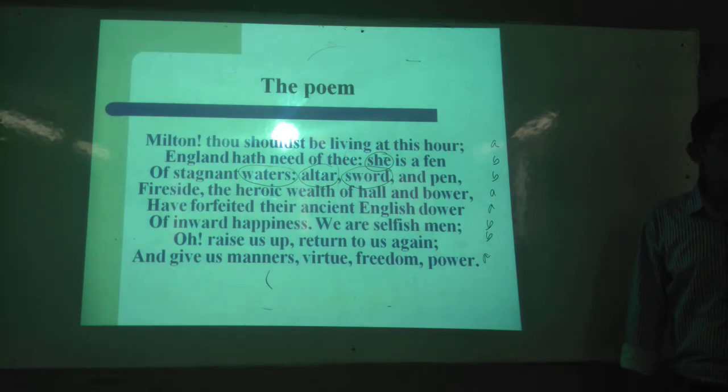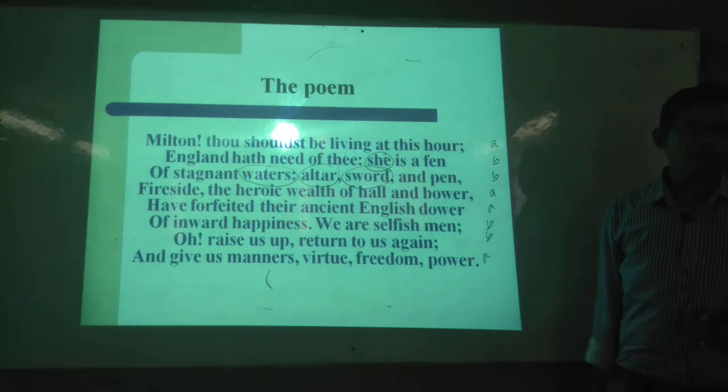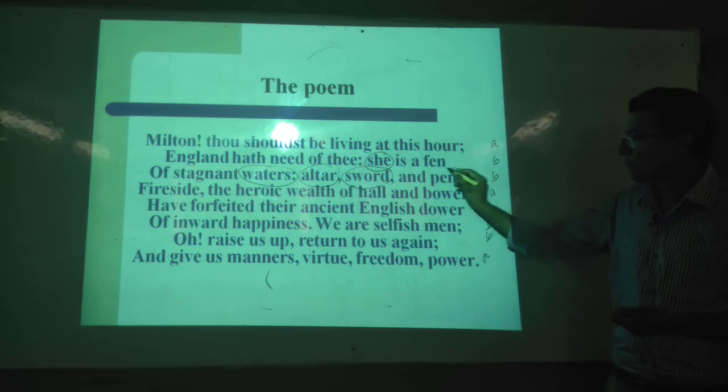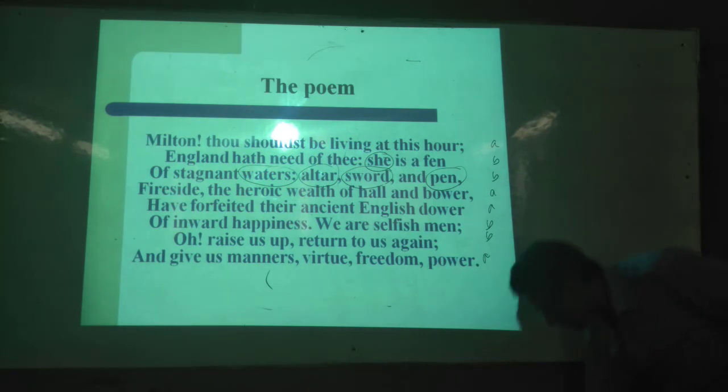So to protect your country, to conquer the other land, you must have the power. They have lost it. They are now weak. And pen indicates what? Literature, the educated, intellectuals as well. Okay? You can say the educated ones, intellectuals, all literary figures as well. Once upon a time they flourished, they were established in this area, but nowadays they are stagnant.